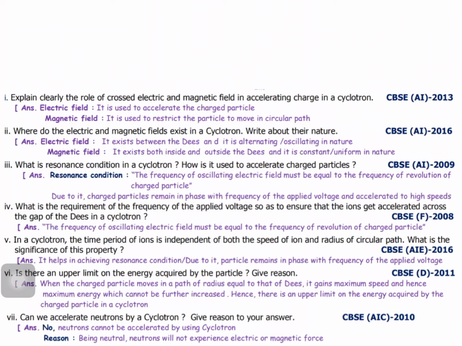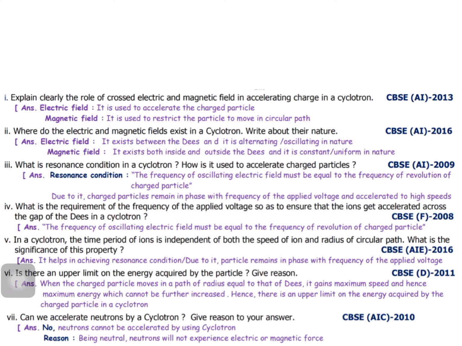Next one. Is there an upper limit on the energy acquired by the particle? Give reason. When the charged particle moves in a path of radius equal to that of the D's, it gains maximum speed and hence maximum energy, which cannot be further increased. Yes, when they attain the maximum energy, after that we cannot increase the energy.